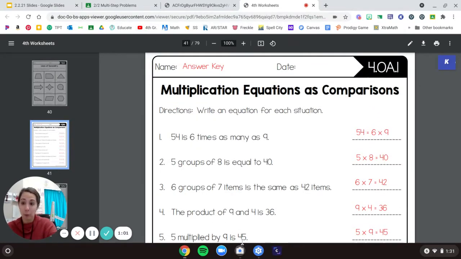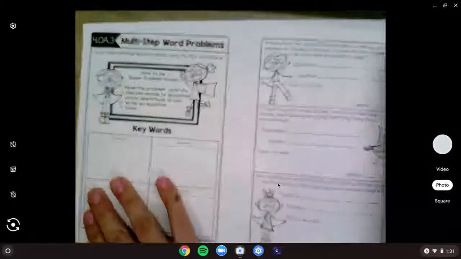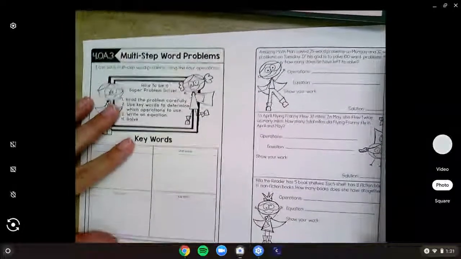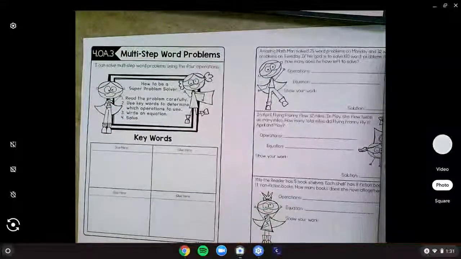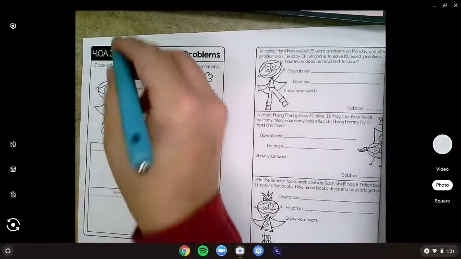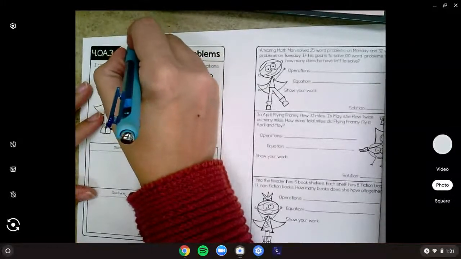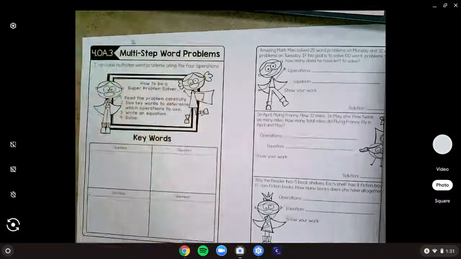Now, let's take a look at our notebook page for today. All right, so we are talking about multi-step word problems, okay? So you're going to be able to solve multi-step problems using the 4 operations. So we're going to do more than one thing at a time. We're going to be doing at least 2 steps. So we're going to use at least 2 operations.